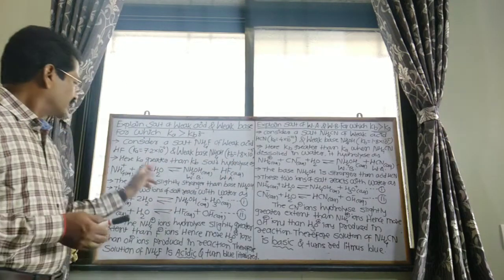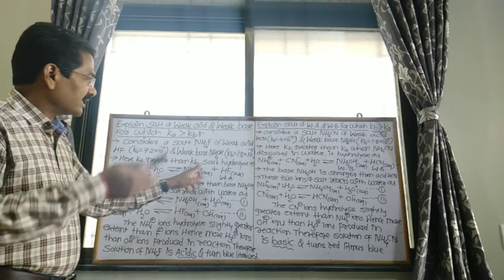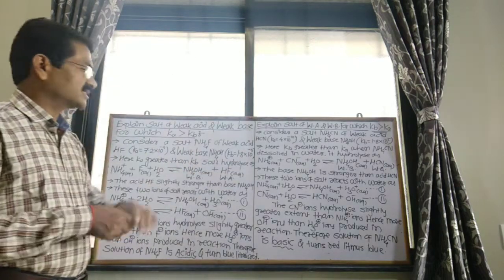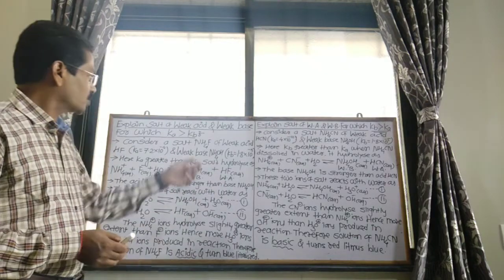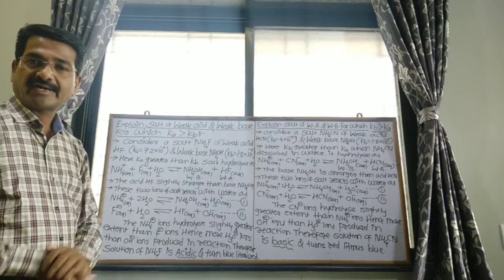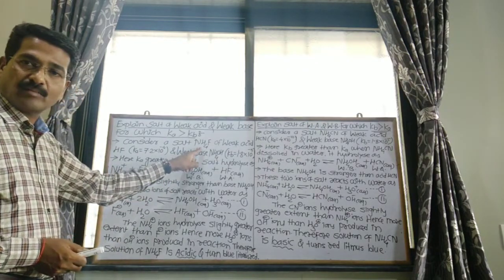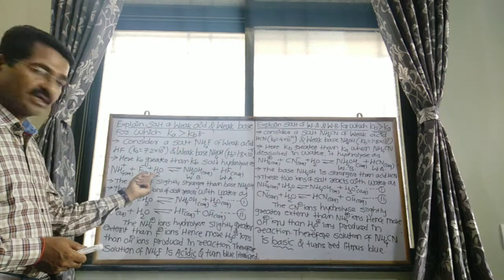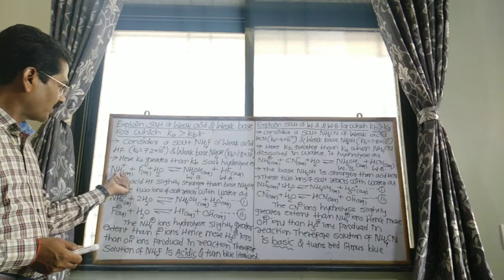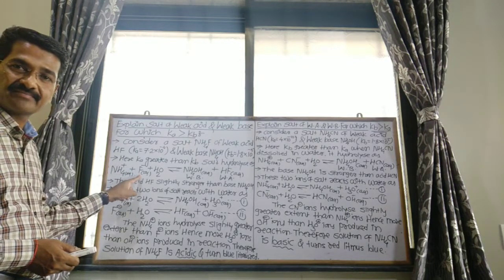Second point, here Ka is greater than Kb, and that salt is hydrolyzed. Salt is hydrolyzed means NH4F is dissolved in water. Whenever NH4F, ammonium fluoride, is dissolved in water, it gives NH4 plus cations and F minus ions.